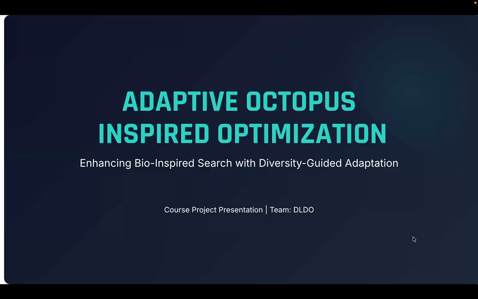I am Brajesh representing our team and today we are excited to present our work on Adaptive Octopus Inspired Optimization, or OIO for short. In this project, we ventured into the fascinating world of bio-inspired computing. Nature has always been the best engineer and we took inspiration from one of the most intelligent creatures in the ocean, the octopus. We selected the octopus-inspired optimization algorithm, a relatively new and powerful meta-heuristic as our base.